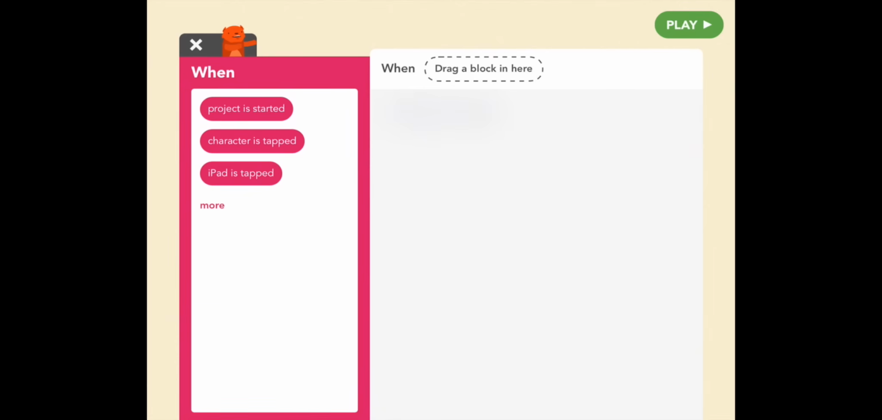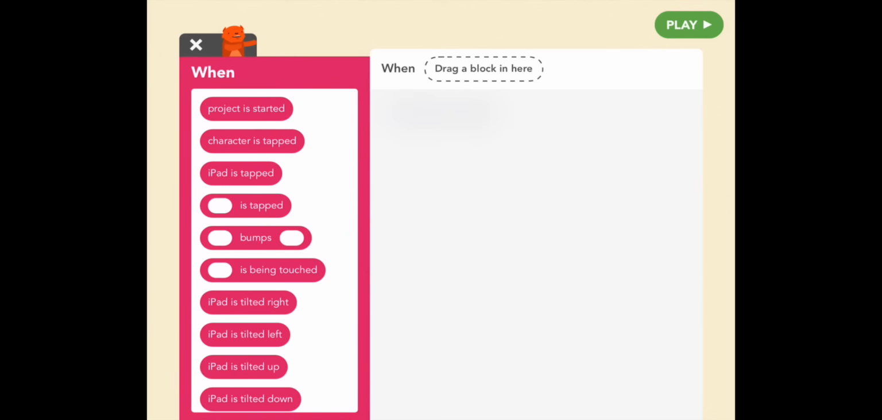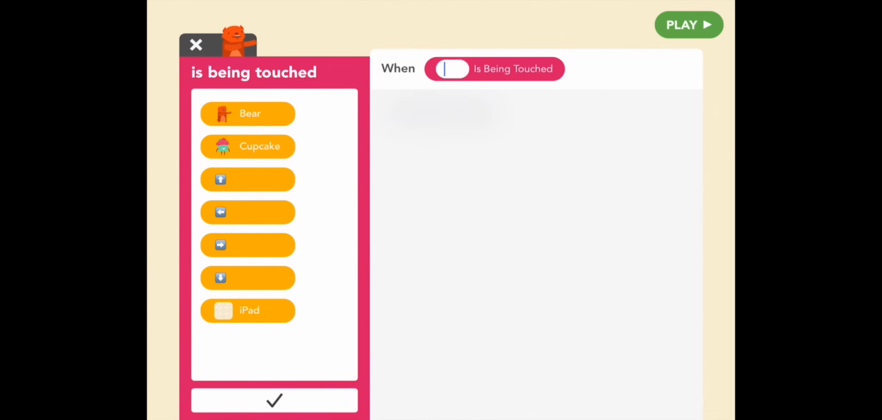Okay, so a rule tells your character what to do and when to do it. So when you tap New Rule, you should see a When's window and 3 options. Project is started, characters tapped, and iPad is tapped. Tap on More and you have even more options. And in this case, we want to press up and then get Bear to move up, right? So which one should we use? Is being touched. Great. So pick the up arrow.